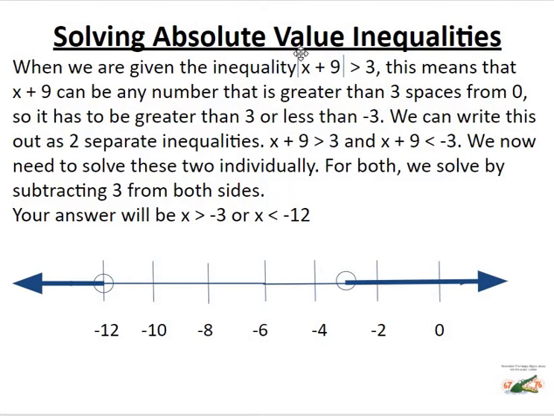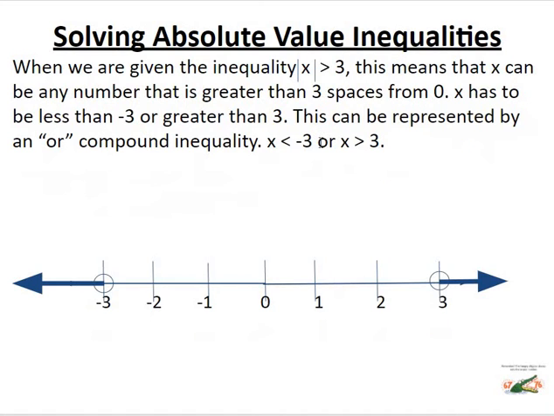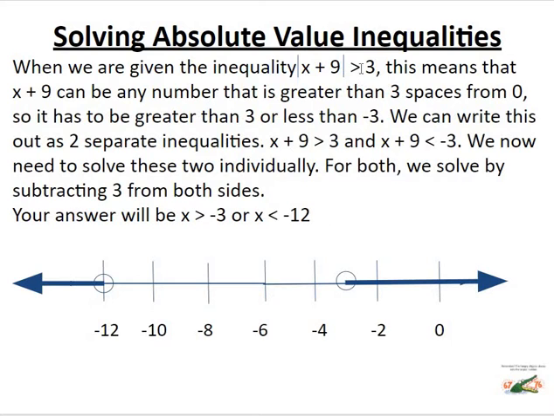So given the inequality, the absolute value of x plus 9 is greater than 3, this means that x plus 9 can be any number that is greater than 3 spaces from 0. So it has to be greater than 3 or less than negative 3. Again, just to pop back to this one, if the absolute value sign is greater than the number, it's going to be an OR compound inequality with the arrows pointing in opposite directions. So on this one, we see the same thing. The absolute value is greater than the number. So this is what we'll end up with.